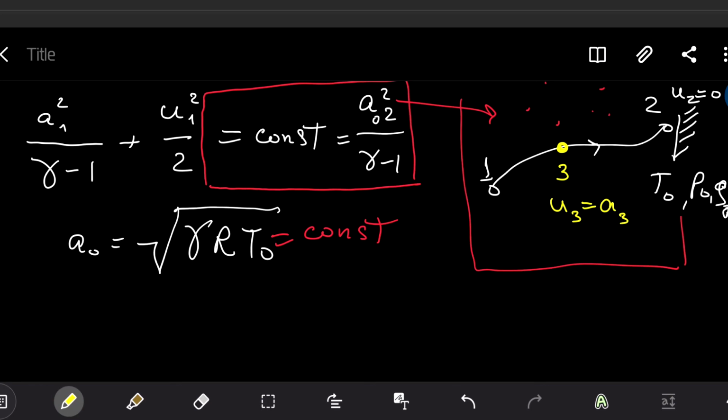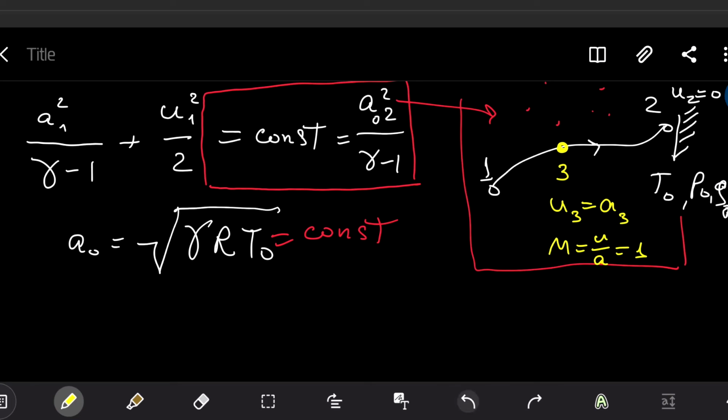It can happen, of course. The velocity of the flow can be equal to the speed of sound, smaller than the speed of sound, or higher than the speed of sound. In this particular case, we have velocity equal to the speed of sound. So I will write that my Mach number, which is the velocity divided by the speed of sound, is equal to 1.